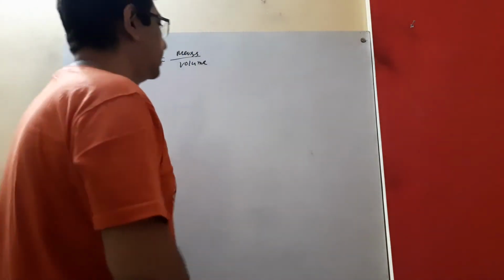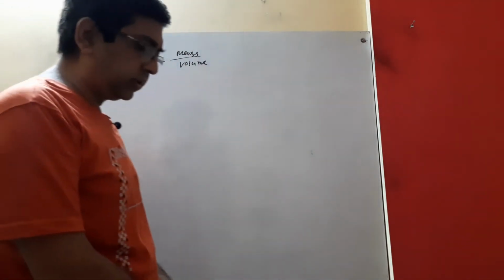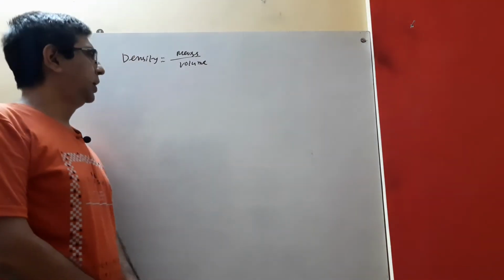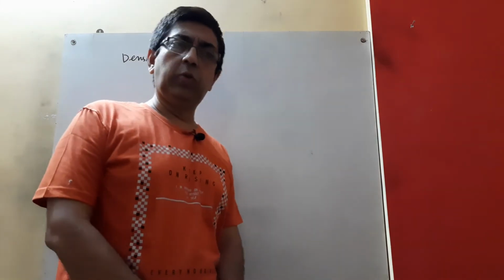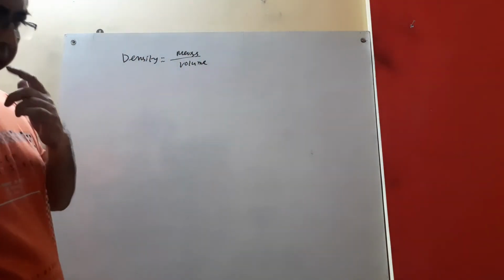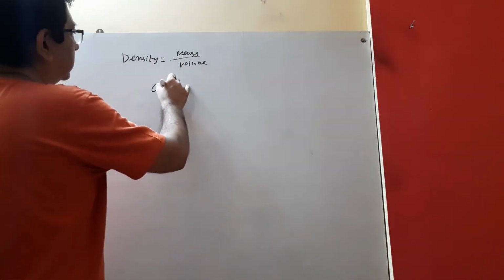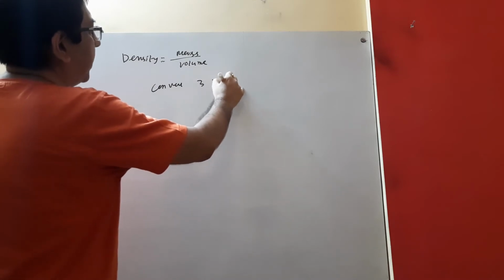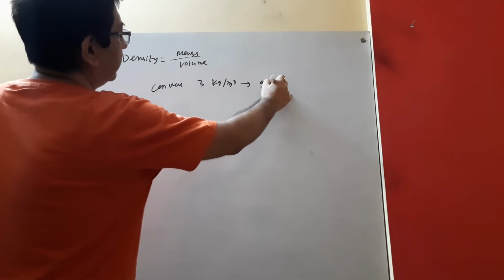Hello students, this is the third video of conversion 03. Here I will discuss some problems of physics mainly. We know what is density: mass per unit volume is called density. So sometimes it is given, convert 3 kg per meter cube to gram per centimeter cube.